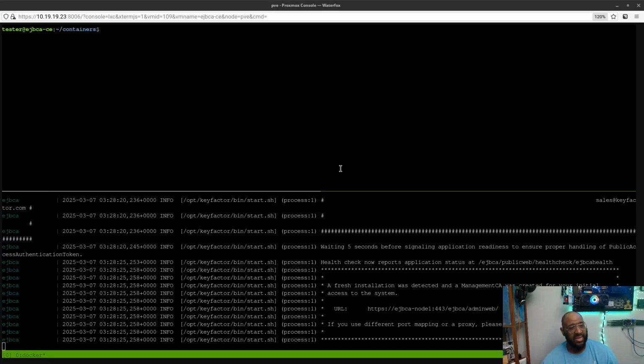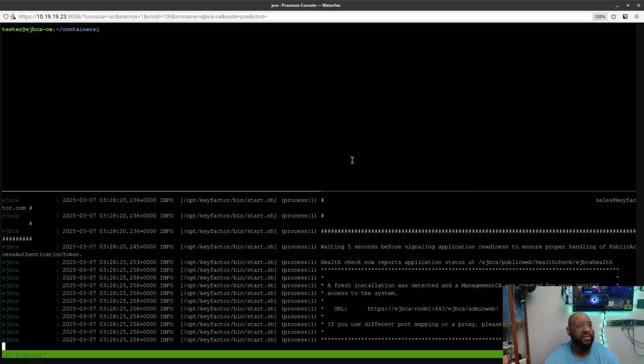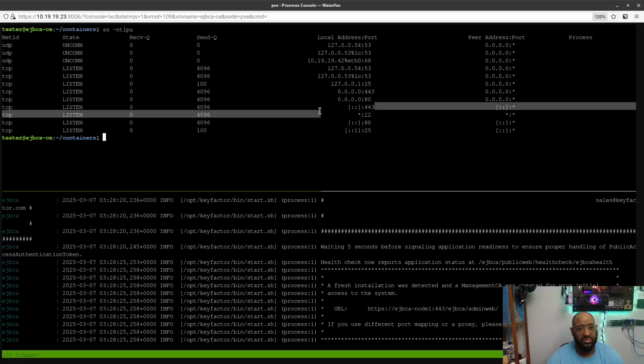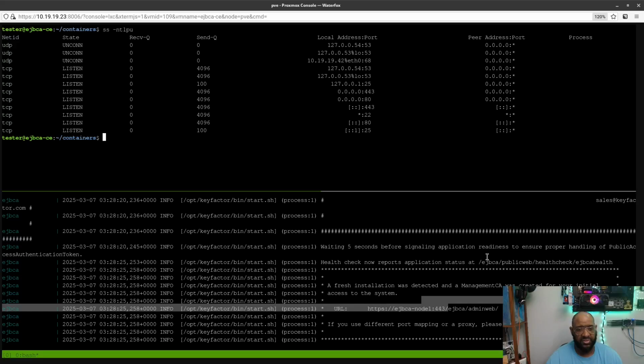Perfect, man, it came up pretty quickly. Now we have the URL. I can just copy and paste this out since I made the change to my local host file. All right, and one other thing I do want to show you is, since I have a split screen, I can run this command and see what I'm listening on. So it does show currently listening on 443 on IPv6 and IPv4. That's great. That means most likely it is running as expected on this port here.